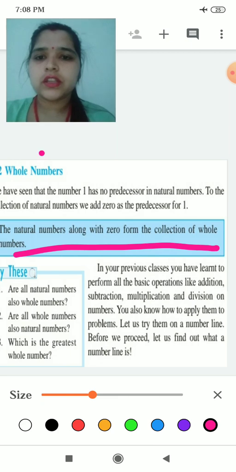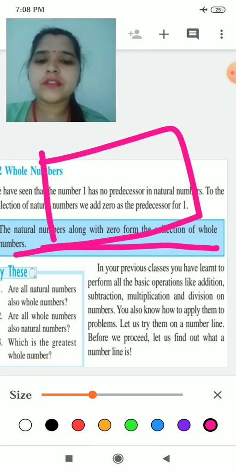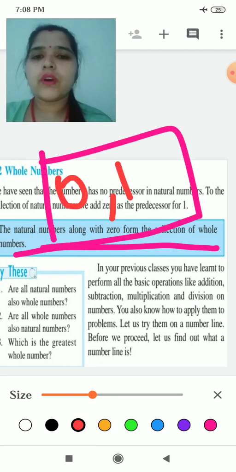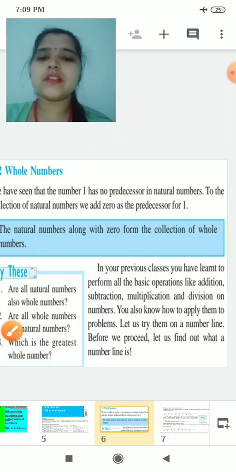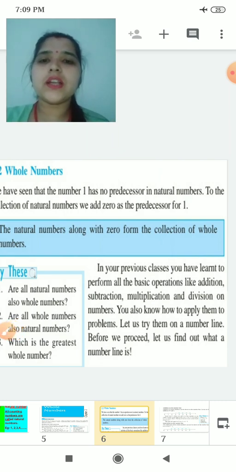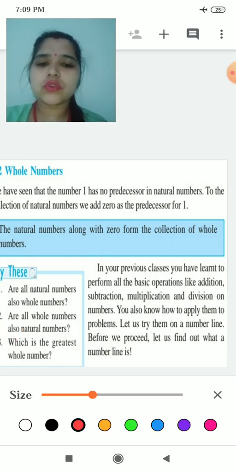See this line, you can see the natural numbers along with 0. In one box it is given 0, 1, 2, 3. So what will they be called? They will be called whole numbers. That is what this line is saying: the natural numbers along with 0 form the collection of whole numbers. See, you can try this question.